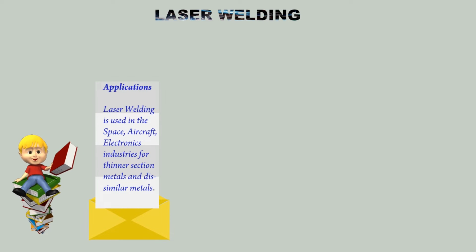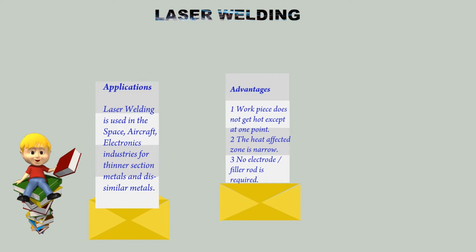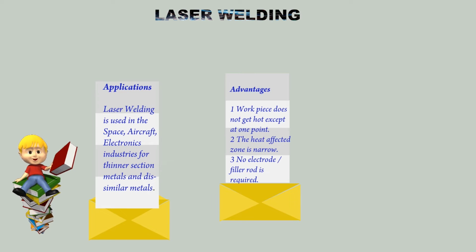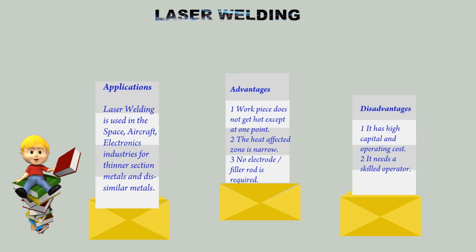Laser welding applications. Laser welding is used in spacecraft and electronic industries for thinner section metals and dissimilar metals. Advantages: Number 1. The workpiece does not get hot except at one point. Number 2. The heat affected zone is narrow. Number 3. No electrode or filler rod is required. Disadvantages: Number 1. It has high capital and operating cost. Number 2. It needs a skilled operator.